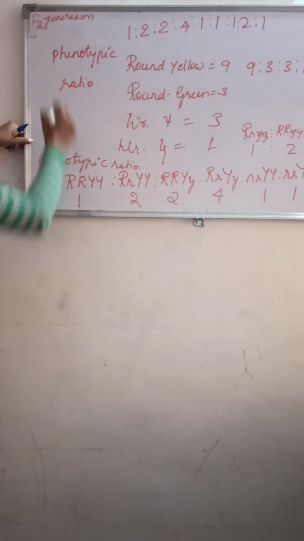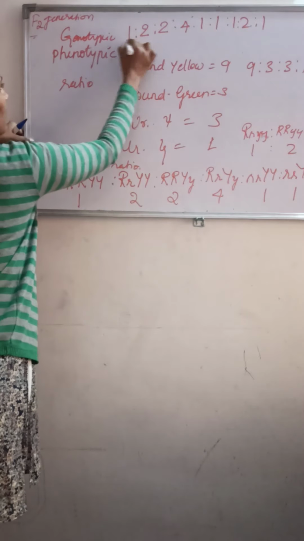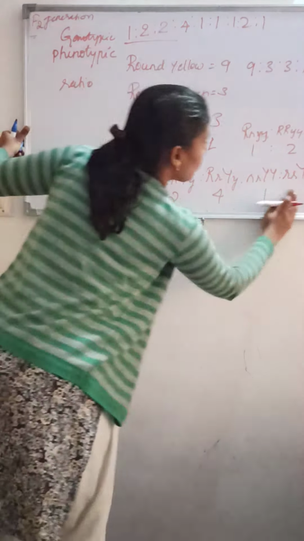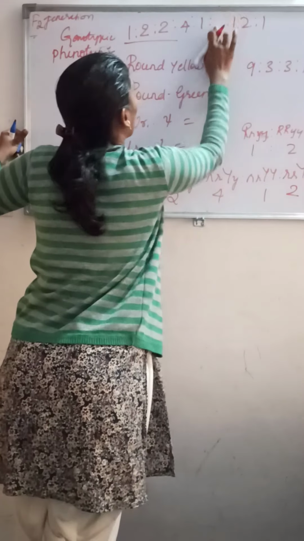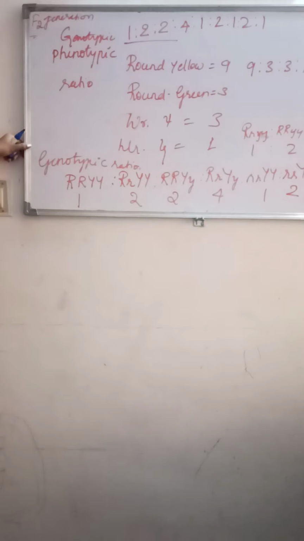So the genotypic ratio will be 1:2:2:4:1:2:2:1:1:1. Understood?